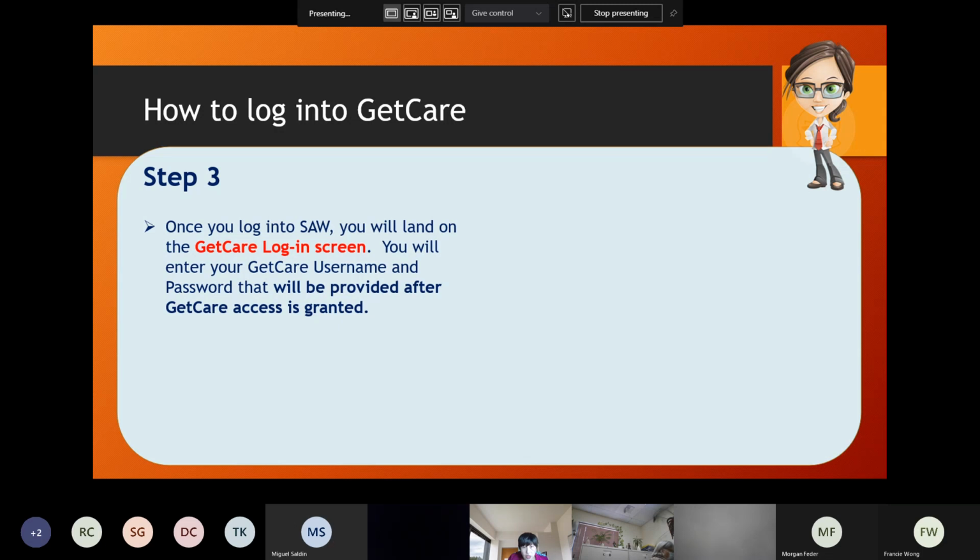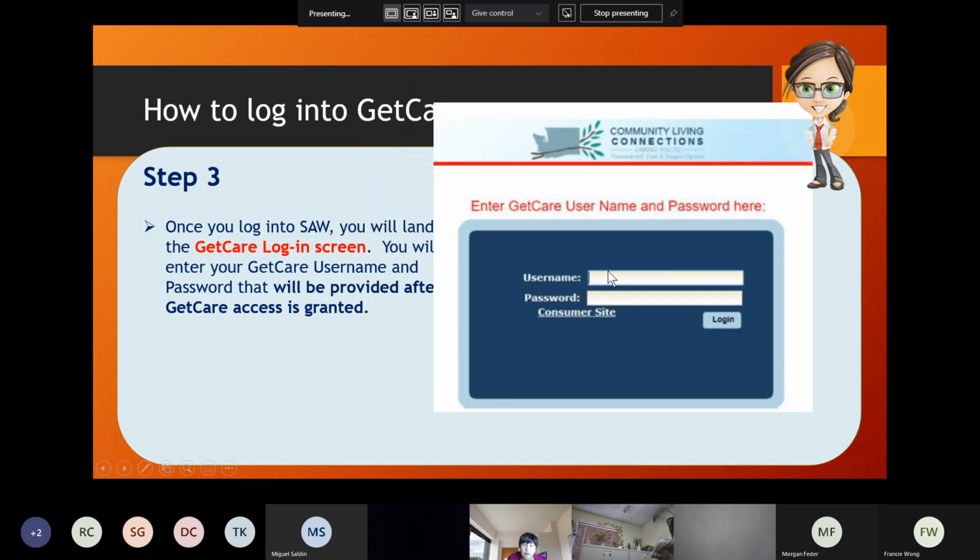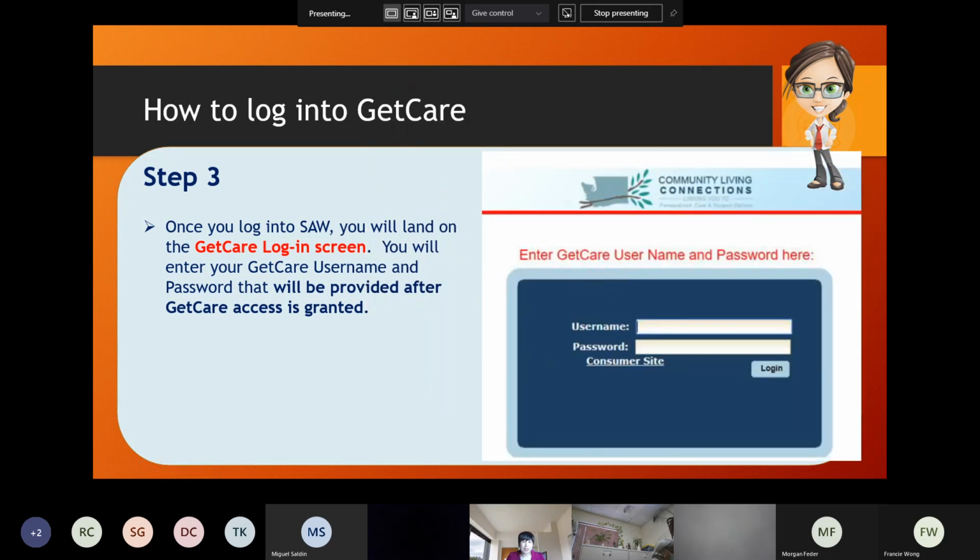Once you log into SAW, you will land on the GetCare login screen. It looks like this. I will call it the blue screen. This is the actual GetCare login screen. And you will enter your GetCare username and password.